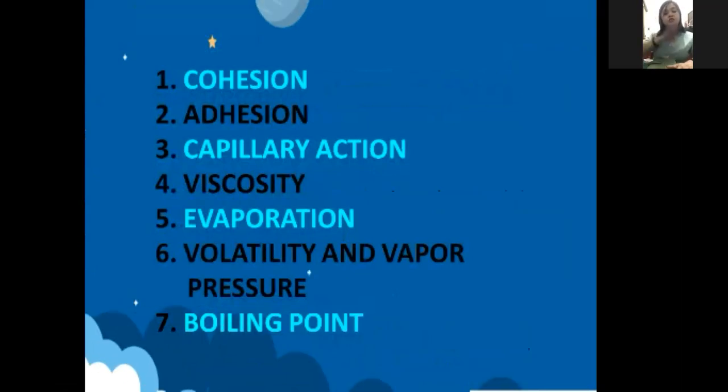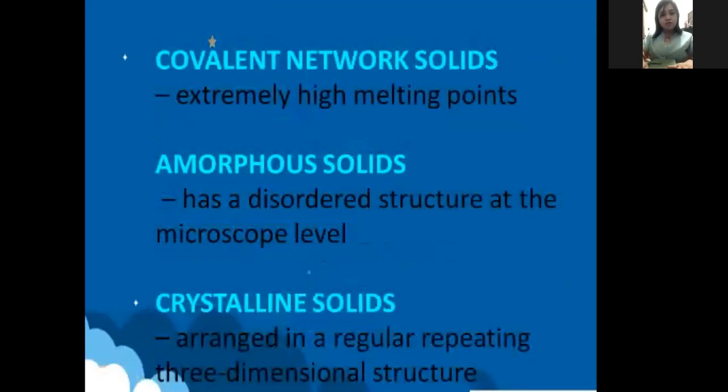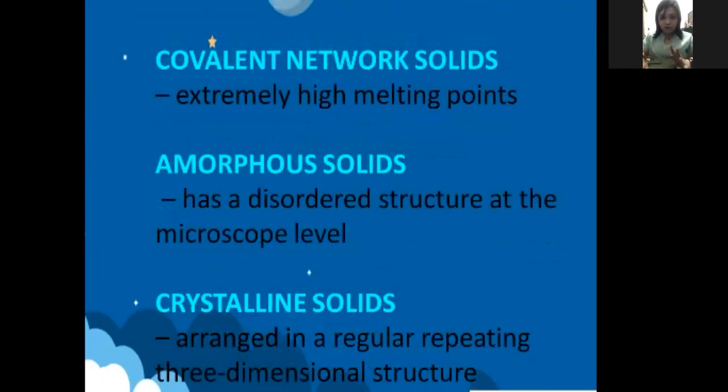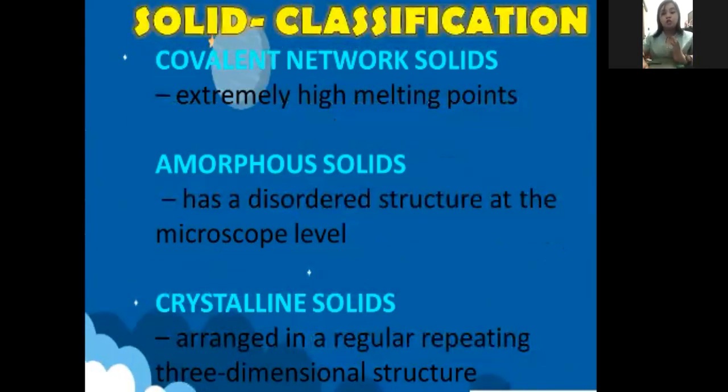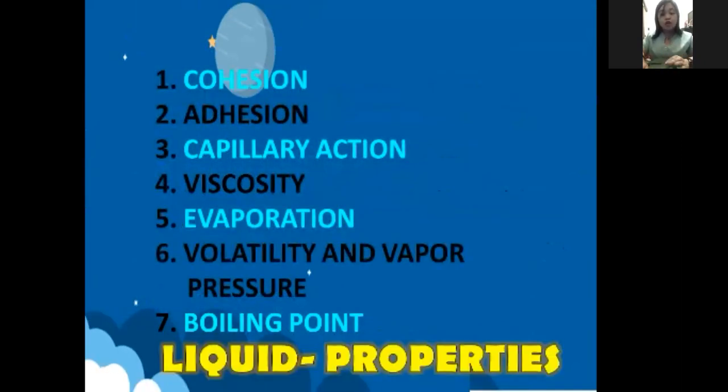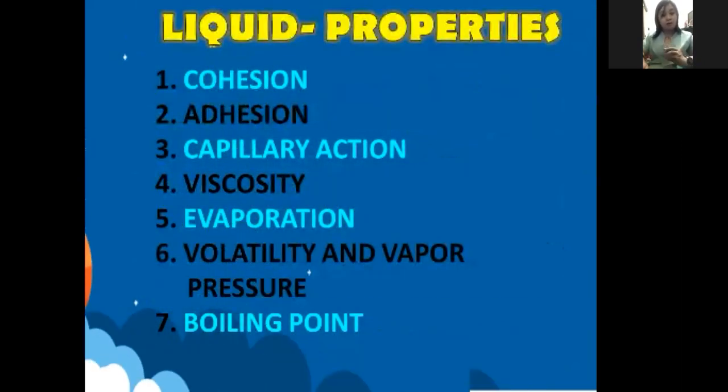Okay. So since we're done with the solid classification, let us review again what are the solid classifications. First, molecular solids; second, metallic solid; third, ionic solid; fourth, covalent network solid; fifth, amorphous solid; and the sixth one is the crystalline solids. Okay, so those are solid classifications. Now let us go on to the liquid properties. So we have 7 liquid properties.